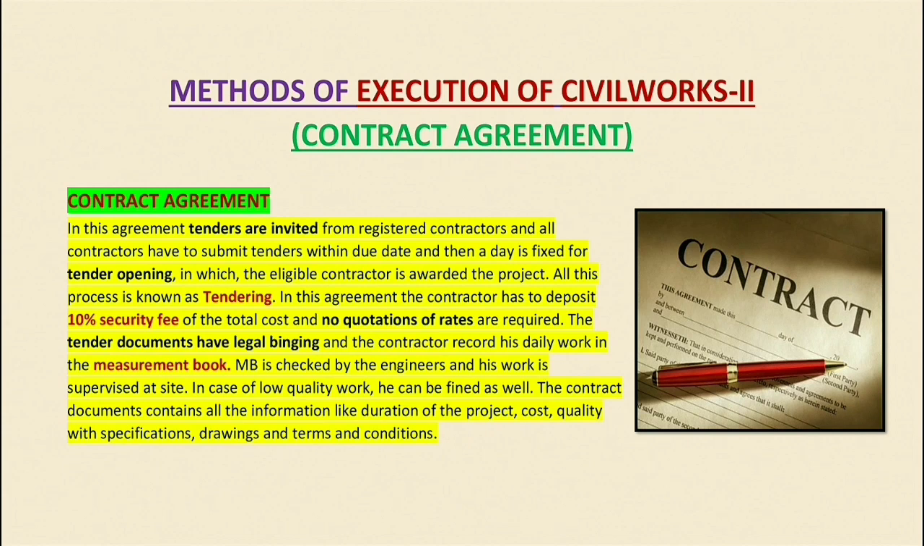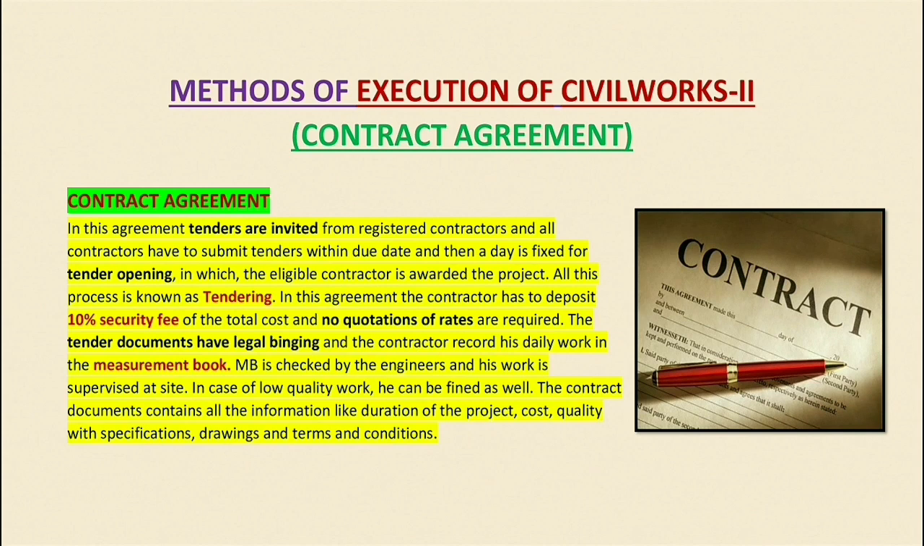For projects, the tender documents have legal binding. All the documents involved in the process of tendering have legal authority and can be presented in court. The contractor records his daily work in the measurement book, otherwise the work will be lost and the client would not accept the actual amount of work he has done. That's why he has to record it in the measurement book, which is known as MB. The MB is checked and verified by engineers at site, and his work is supervised at site also. In case of low quality of work, he can be fined as well.